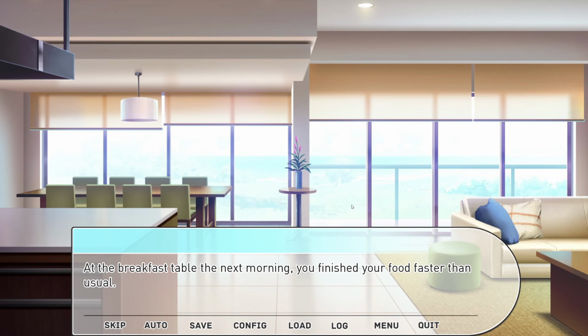It's free to play, so definitely go there and play it yourself if you enjoy these type of story games where you just get a great story and you have a bunch of choices to choose from. And I'm pretty confident that it's gonna change the outcome depending on what